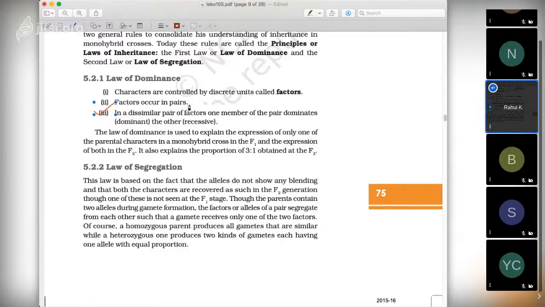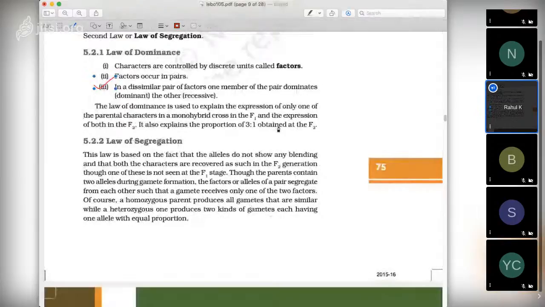Okay, factors occur in pairs. We know that alleles occur in pairs, or genes occur in pairs, and these pairs are called as alleles. In a dissimilar pair means one is small, one is capital. One member of the pair dominates, and that is called a dominant allele, and the other is recessive, which is called as recessive allele. And in F1, F2 generation, we get 3:1 ratio. So F2, why I am saying again and again F2, because this is very important, because usually students get confused and they think that no, F1 generation we get 3:1.